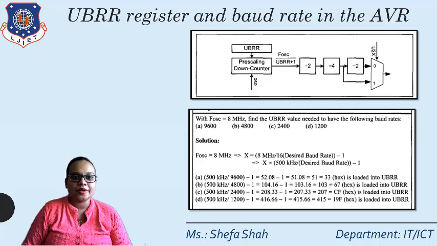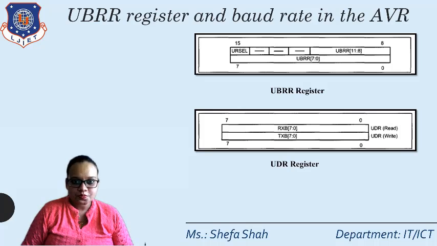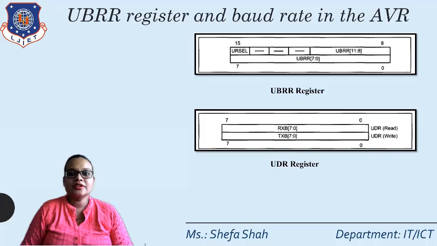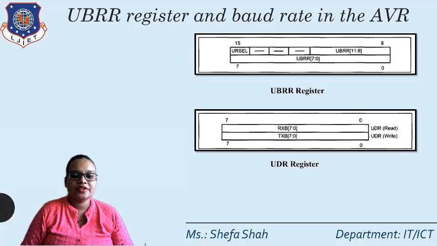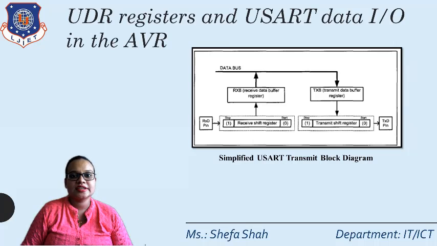As you can see in the last example, the UBRR value exceeds 8 bits. So our UBRR register is basically a 16-bit register, bits 0 to 15, in which the lower byte, bits 0 to 7, is stored in UBRRL, the UBRR lower byte, and the higher byte is stored in UBRRH. This data register is loaded with the help of read and write instructions, which are also 8-bit instructions.